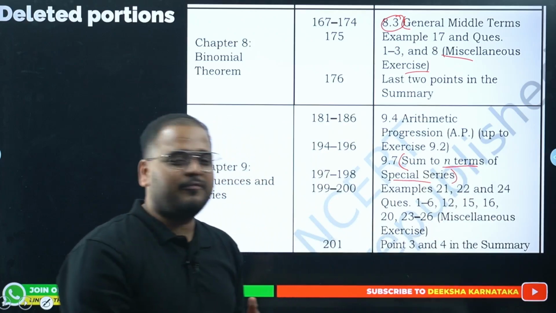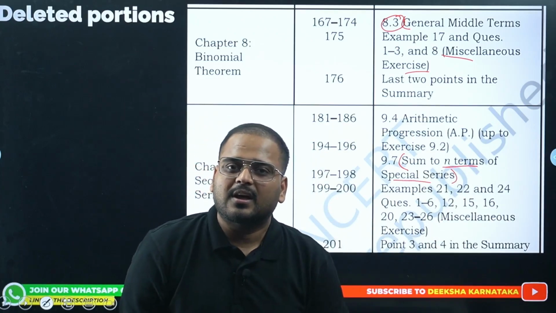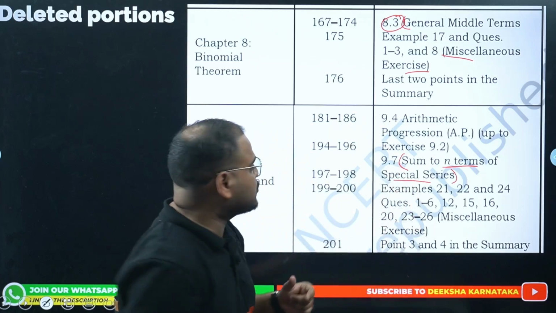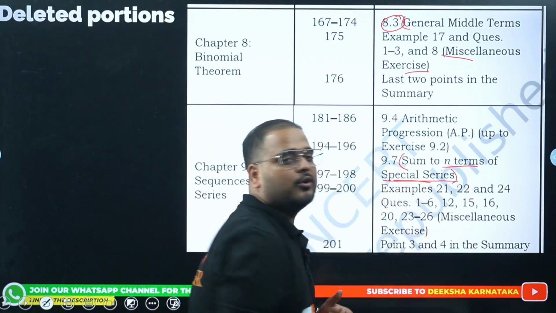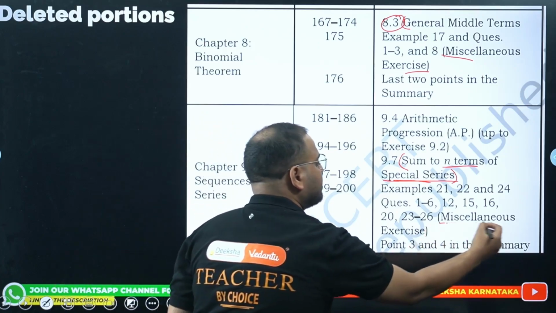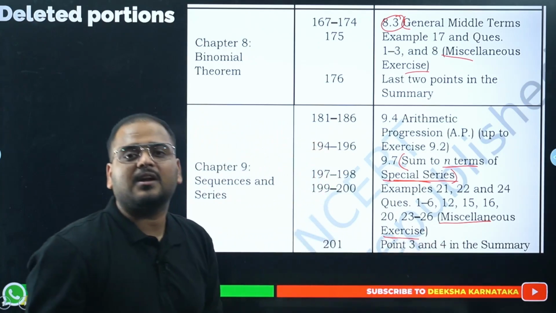Sum of squares of the first natural numbers. Questions like those, special questions on the sum of special series, are not part of your portion anymore. Again, this is repetitive: miscellaneous exercise and examples are not there.